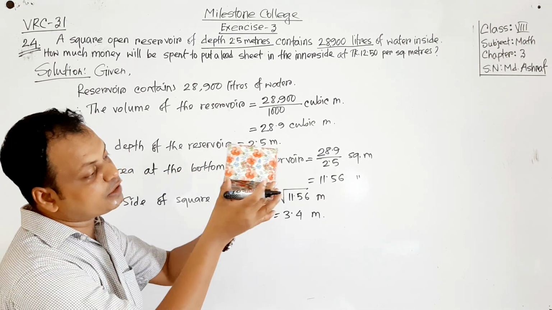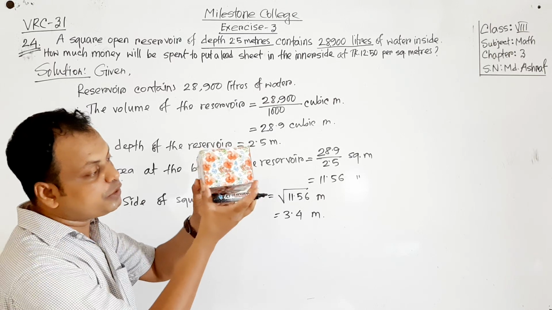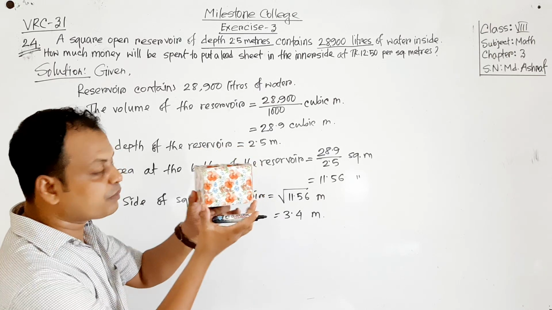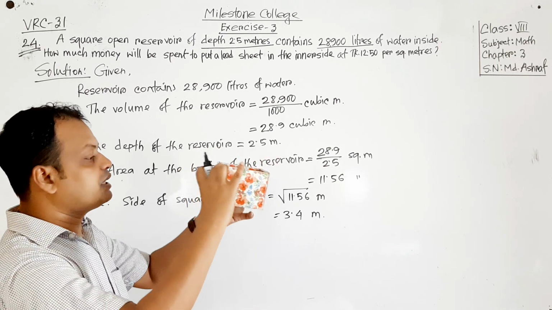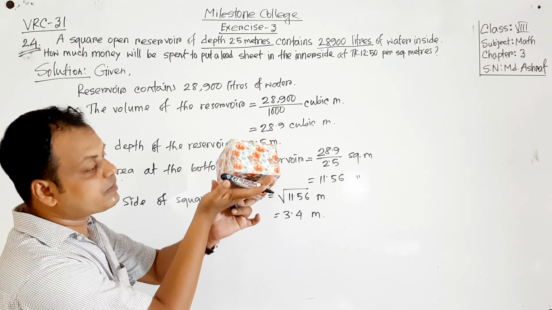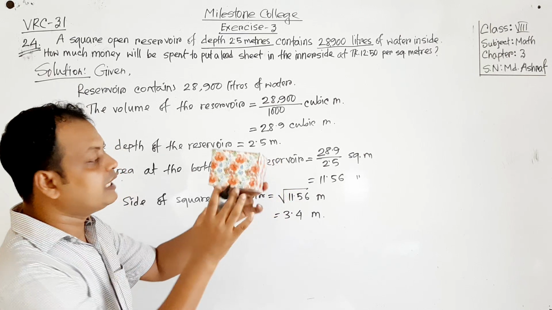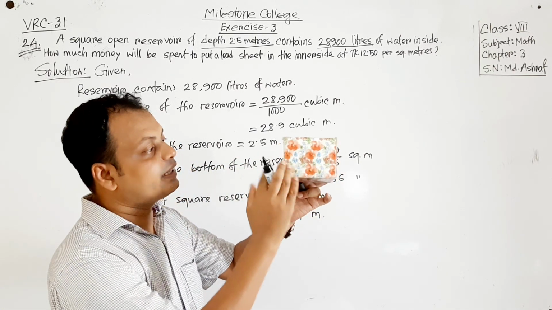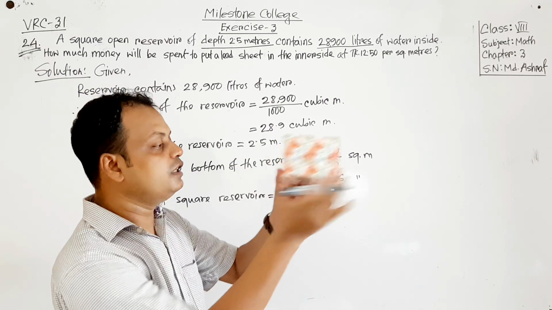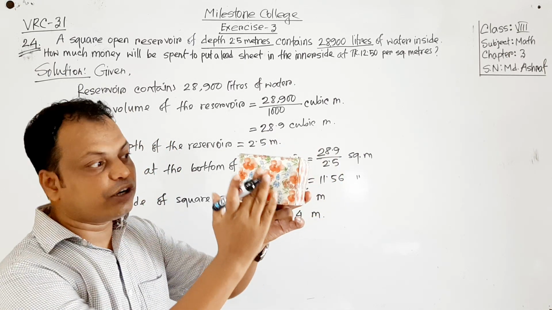This is the length of this side. What is the length of this side? 3.4 meters, this is the length of the reservoir. Depth is 2.5 meters, and for the area of the bottom, we have got 11.56. Now can we find the area of the walls? There are 4 walls, 1, 2, 3, 4 walls. So can we find the area of one wall?